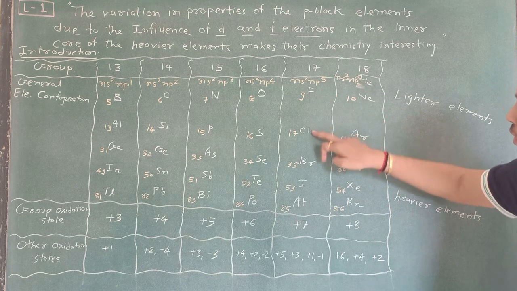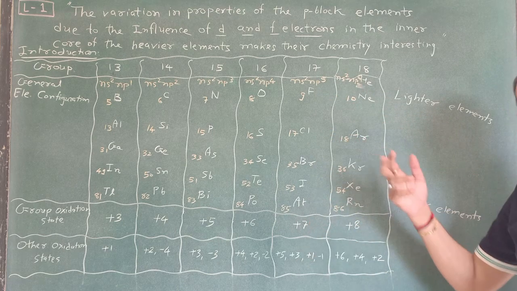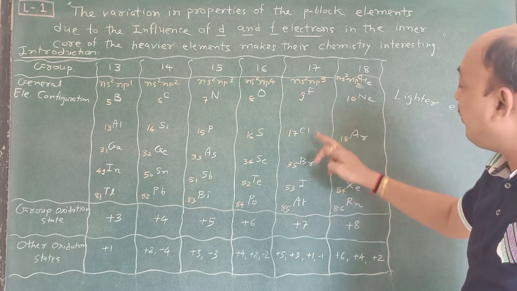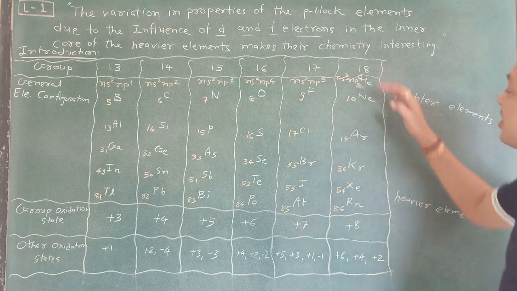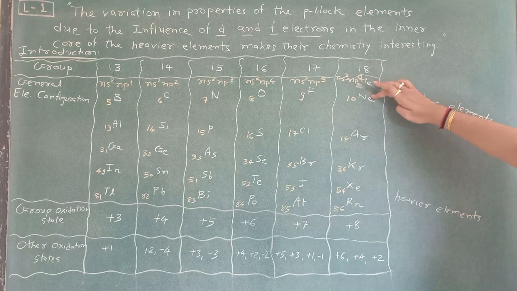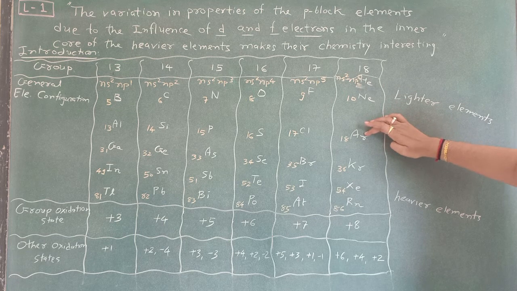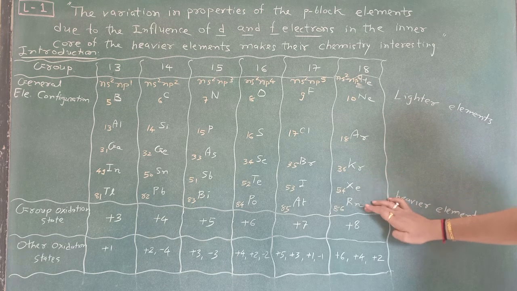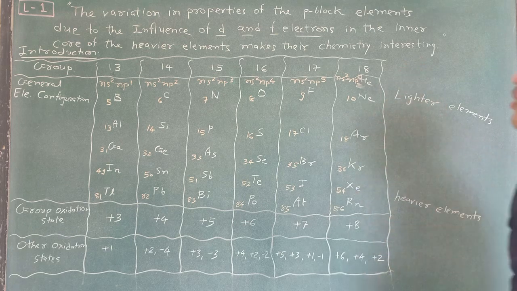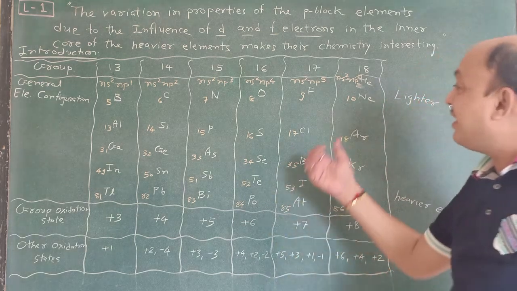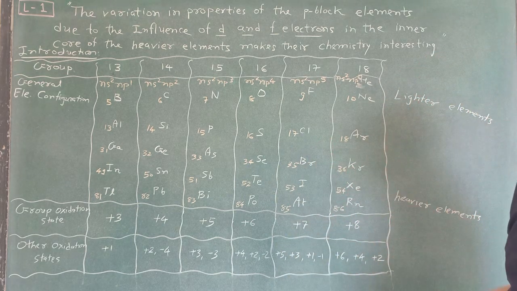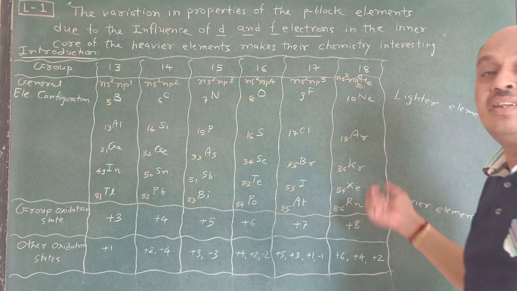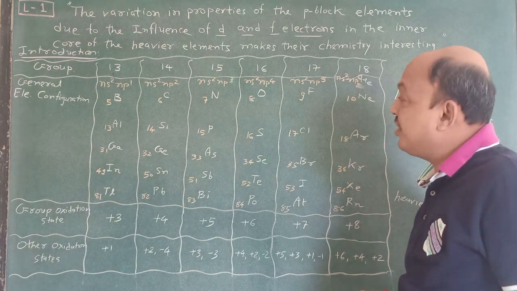For the 17th group: Fluochloro-I-astatine. That is what you remember, and it's a very easy sentence. It is also discussed in a group in chapter number 3, periodicity.